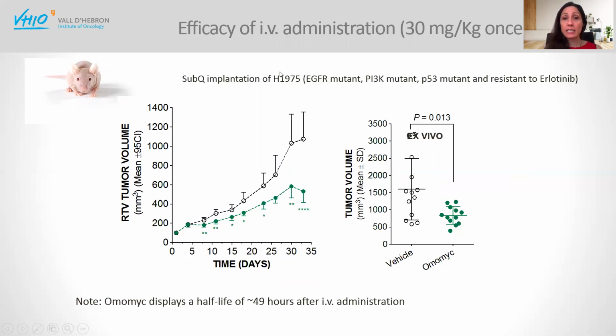We had the H1975 human cell line that is EGFR mutant, PI3 kinase mutant, P53 mutant, and it's resistant to the standard of care for EGFR mutation, Erlotinib in this case. So we decided to try Omomic in this tumor that doesn't respond to basically anything that we have in the lab.